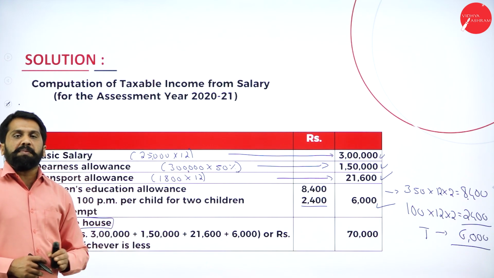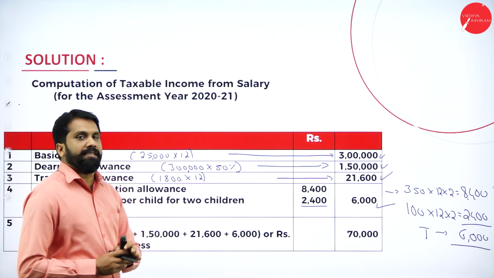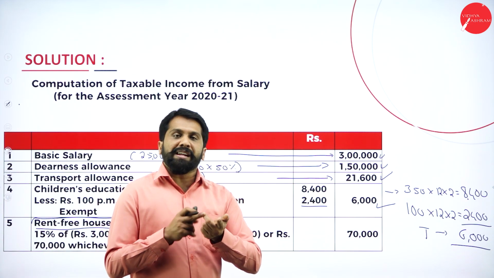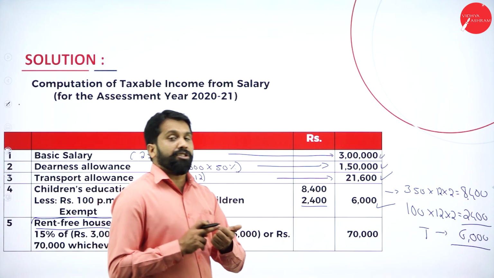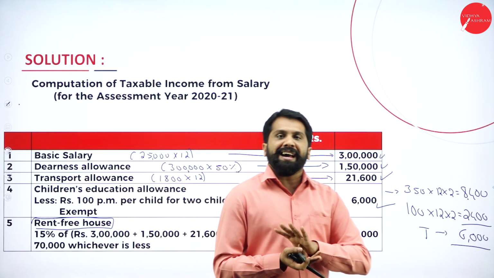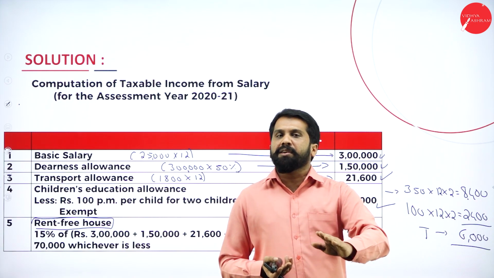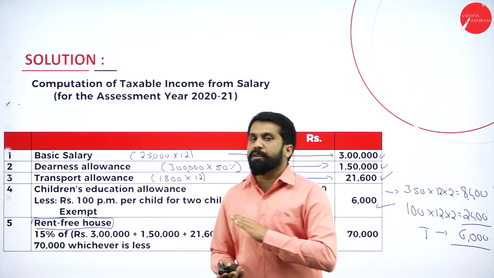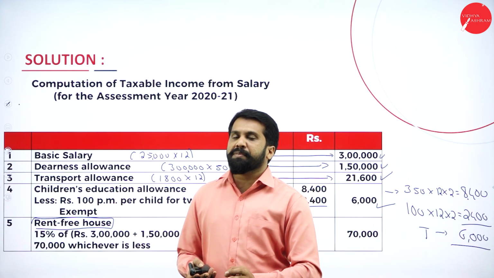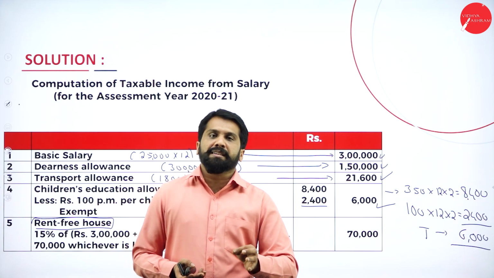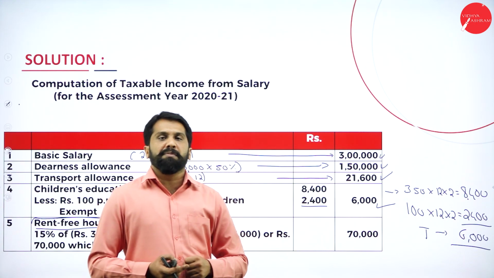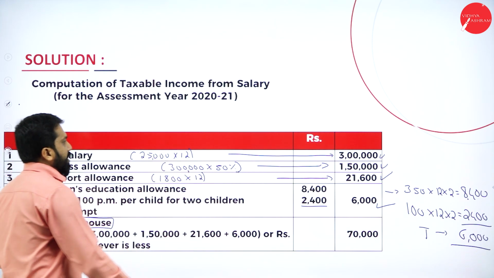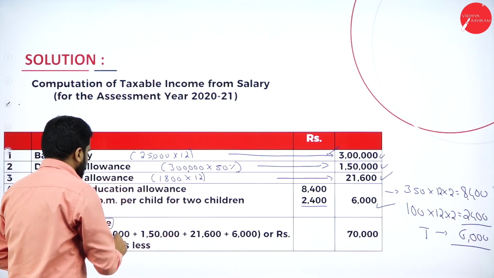Now, for salary purposes, which are the things you are considering? Whatever basic salary, Dearness allowance, medical allowances, children education allowance, hostel, marriage, medical, all the allowances excluding perquisites. Remember, perquisites we will not consider. Perquisites means like servant, gardener, whatever benefits given, we will not consider. Clear? Yes. Now, for this, we have considered your salary of 3 lakh.